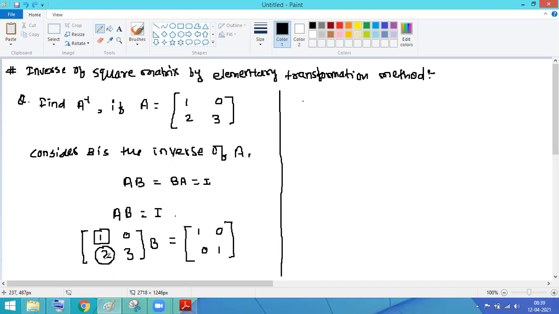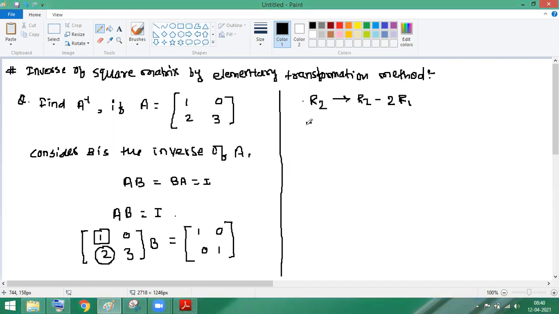So how can I make this equal to 0? So can I do like this transformation? Okay, R2 tends to, I want the transformation in R2. So R2 tends to R2 minus 2 times of R1. Check that. The R2 is basically 2 minus 2 times of R1 is 1, and 2 minus 2 equal to 0. So we have to do this transformation, R2 tends to R2 minus 2 times of R1.